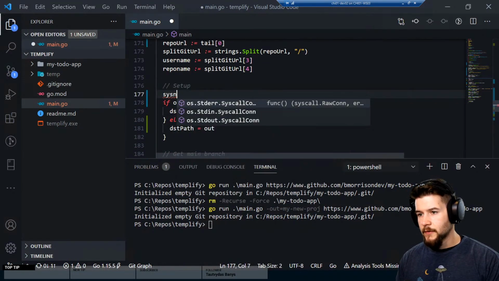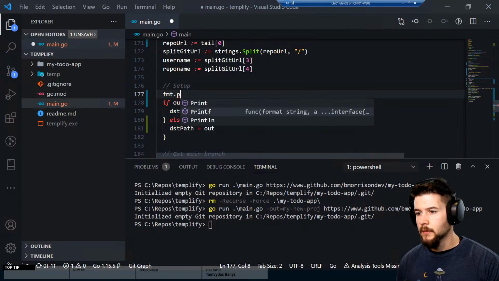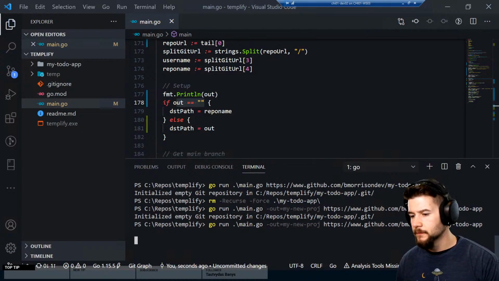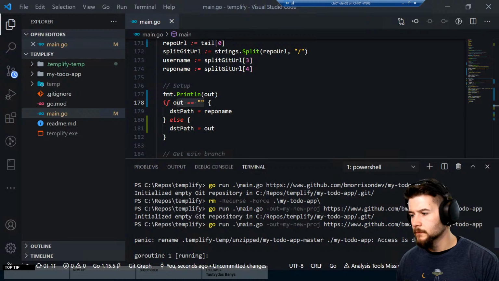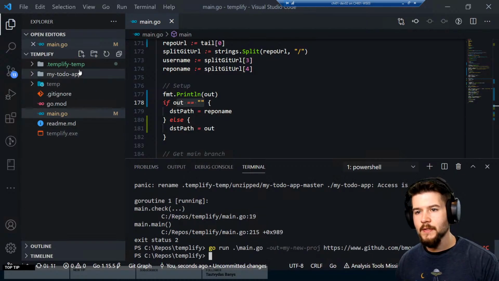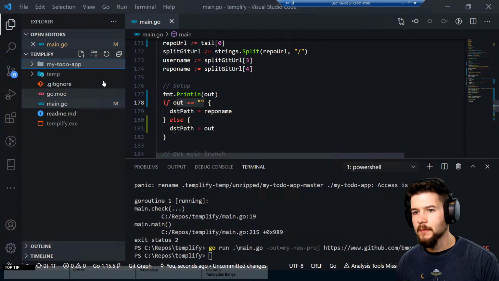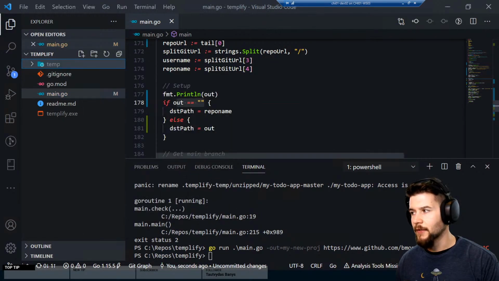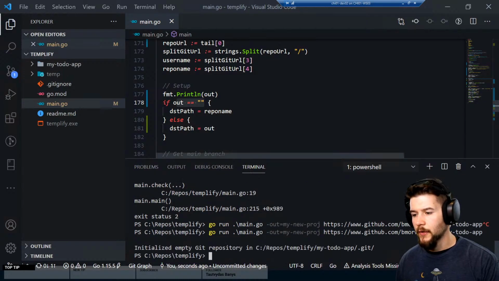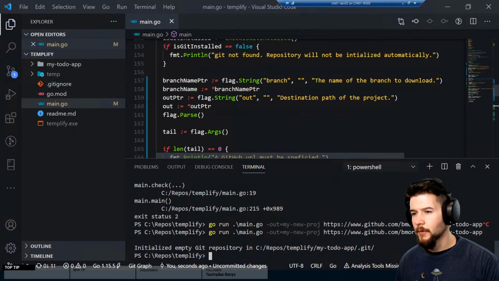So let's fmt.Println, and what is out? I would think based on this it's an empty string, but let's try it. Access is denied. Oh, that's right, because I probably have to add logic to check whether that folder exists first. All right, let's not use the CLI for those. We'll just delete these manually. So we'll have to add a task to do that. Let's try it one more time. Okay, so out is still not coming in right, but why?